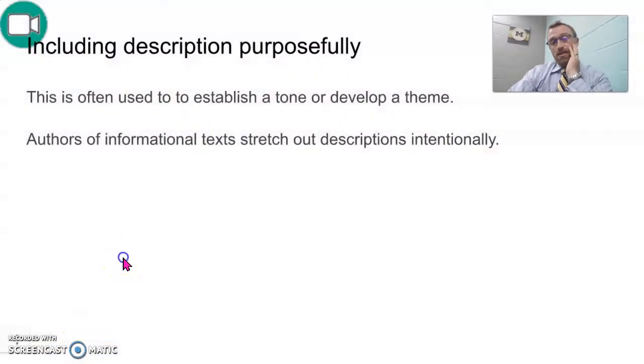See, authors include description very purposefully, right? A lot of times it's used to establish a tone or develop a theme. And authors in informational text will stretch out descriptions really far. So if you're ever wondering, oh my goodness, why does this author keep on describing this room or this person or this place, and why is this description so long? There's a reason, and that reason a lot of times is tied into tone or theme. The author is trying to tell you something, right?